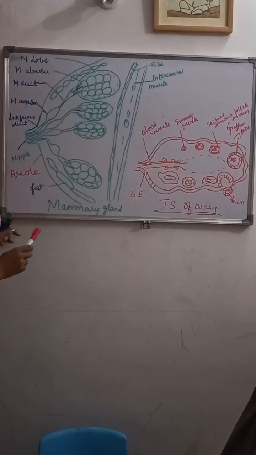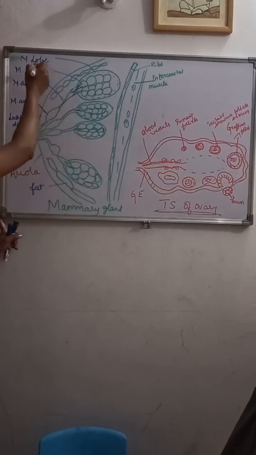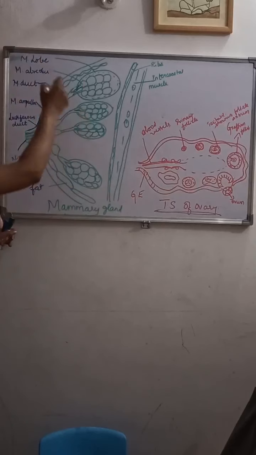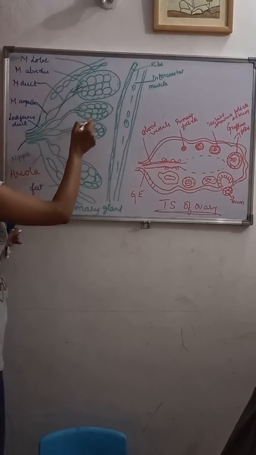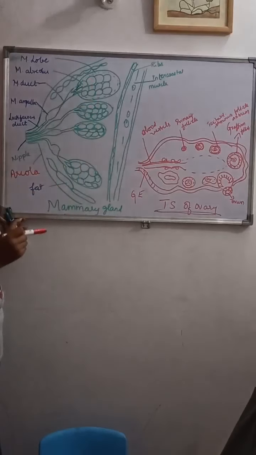As I told, this mammary gland is formed from glandular tissue. This glandular tissue consists of 15 to 20 lobes, which are called mammary lobes. Each mammary lobe consists of a cluster of cells. You can see here this cluster of cells, which is nothing but the alveoli.